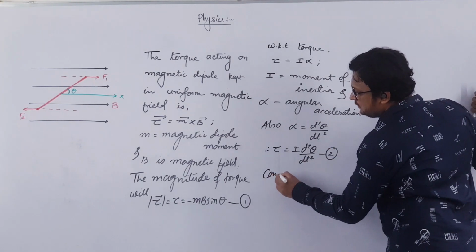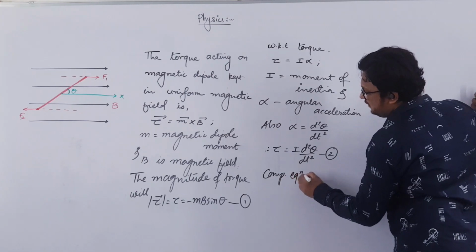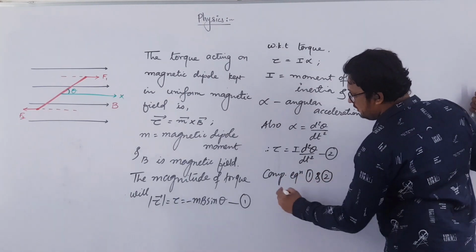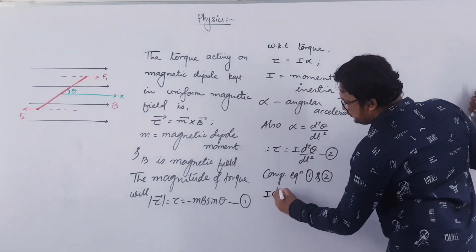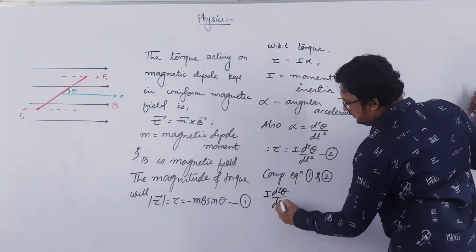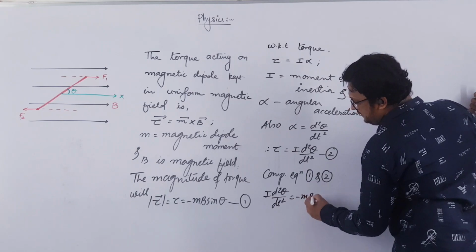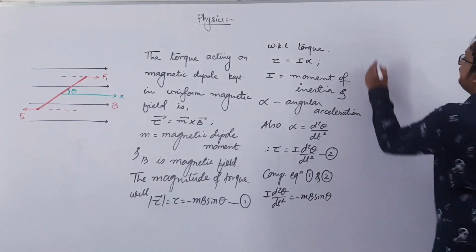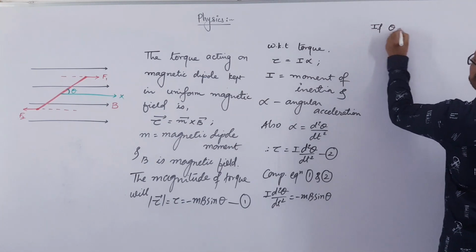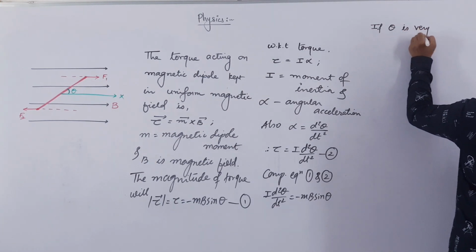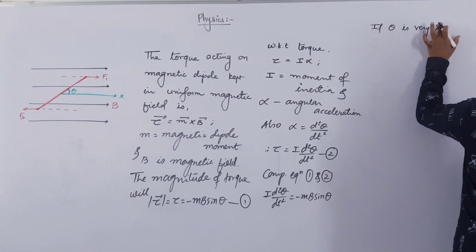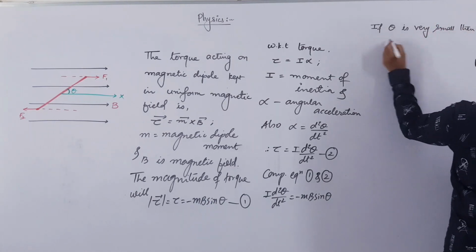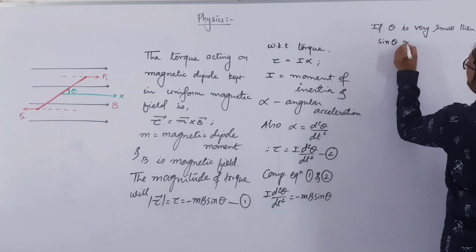So comparing equation 1 and 2, we will get I d square theta by dt square is equal to minus mB sin theta. Right. Now if theta is very small, then we know that sin theta is nearly equal to theta.